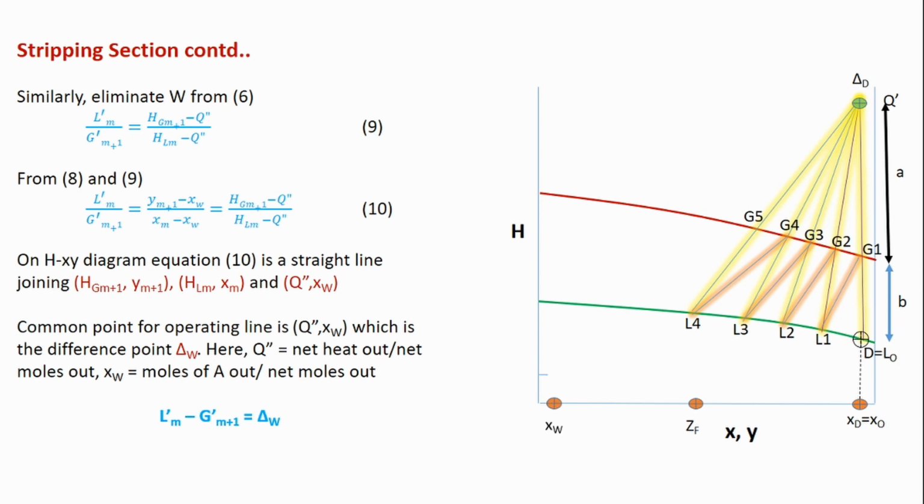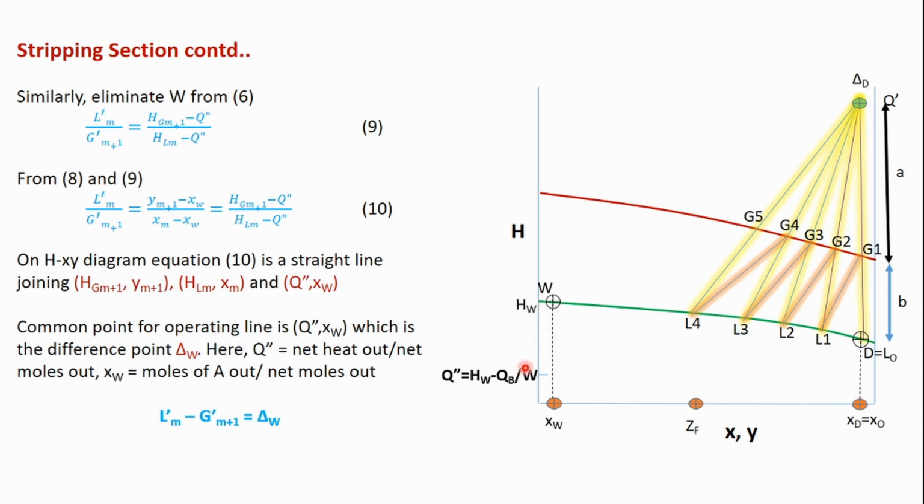Mark the xW point. Now if the bottom product W is recovered as a saturated liquid, it will lie on the HLX line, on the saturated liquid line. So this is the W point representing the bottom product. Its enthalpy is HW. It is a saturated liquid. And from this we can get HW.